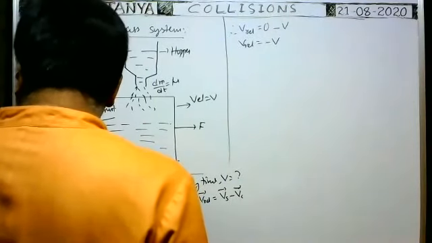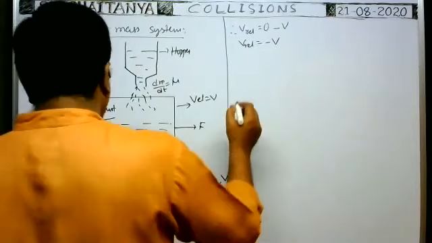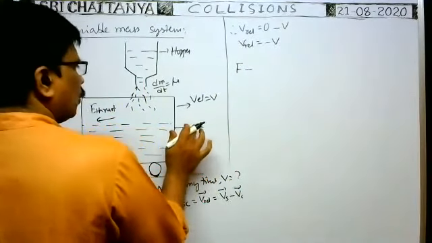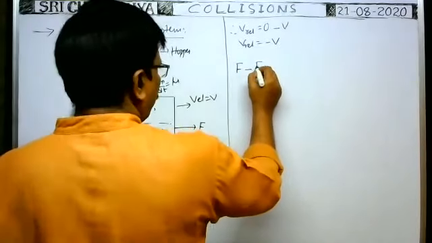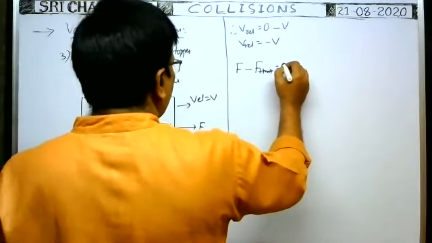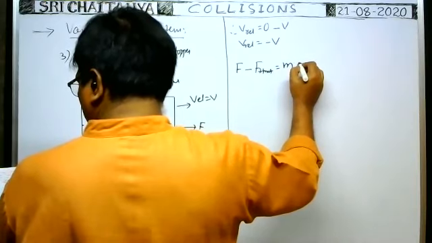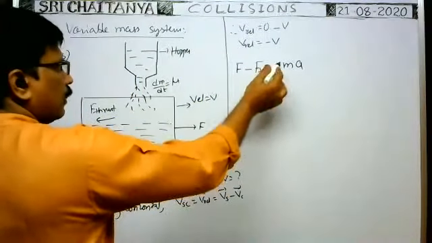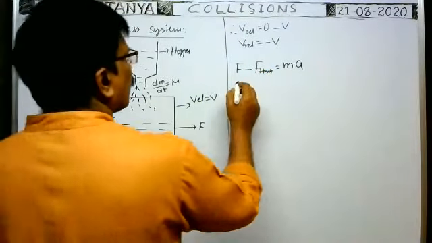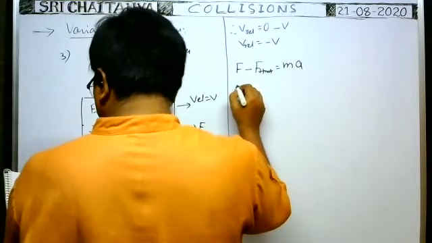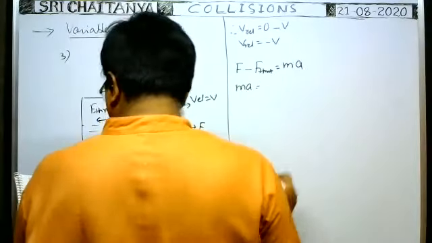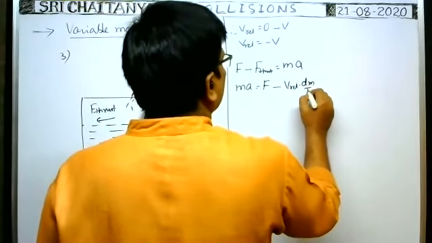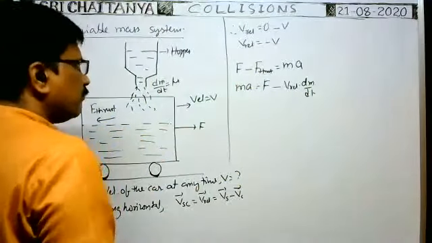Therefore, what is the resultant force acting on the car? The resultant force acting on the car is equal to F minus F thrust, and that is equal to the mass of the car into acceleration. At any instant of time t, if the mass of the car is m, then it is m into a. So from this we write m a is equal to F minus v relative into dm by dt. F minus F thrust means F minus v relative into dm by dt.